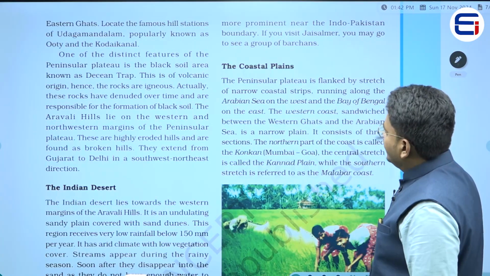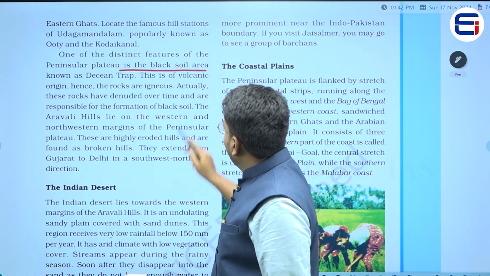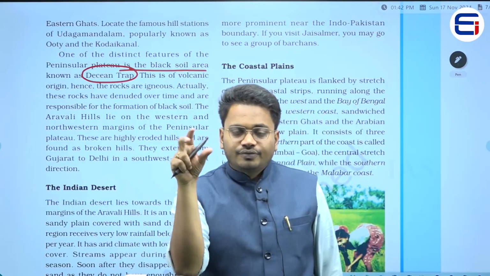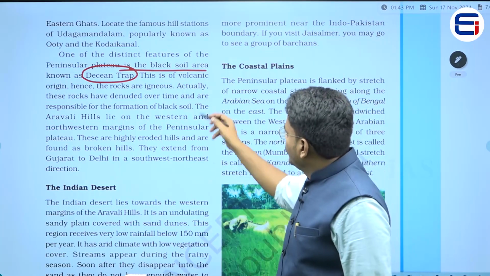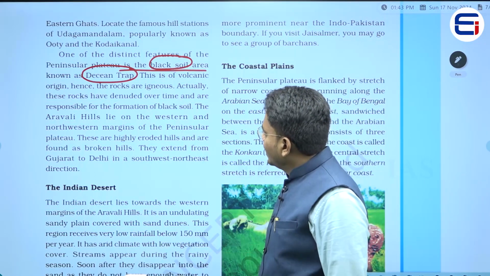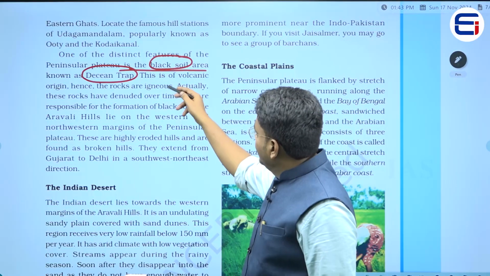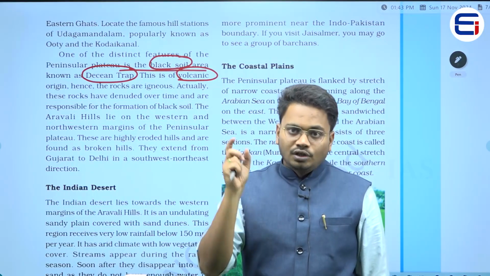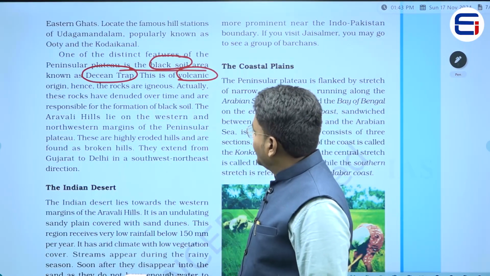Now one of the distinct features of the peninsular plateau is a black soil area known as the Deccan Traps. Obviously, the majority of this Deccan Plateau has which type of soil? Black soil, right? So those areas where we have black soils are called the Deccan Traps. Why are we calling them Deccan Traps and why are they black in color? Obviously these soils have a volcanic origin, or due to volcanic activities we can see these black colored soils formed in this plateau.